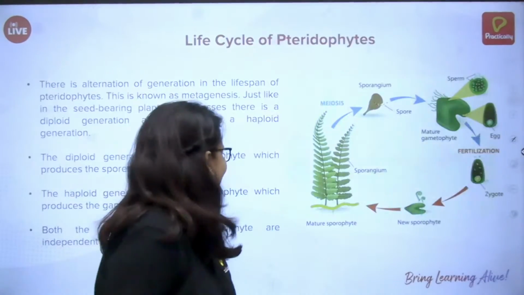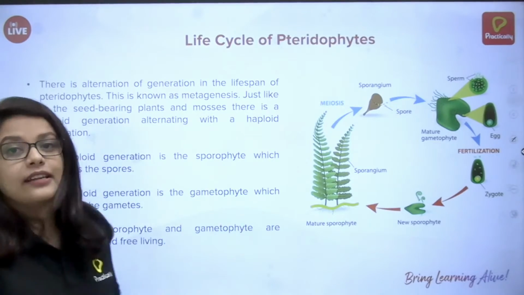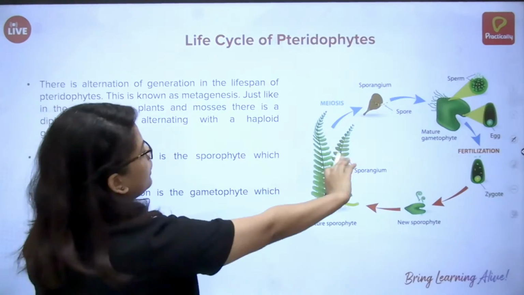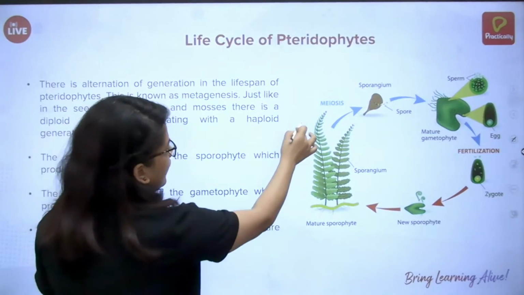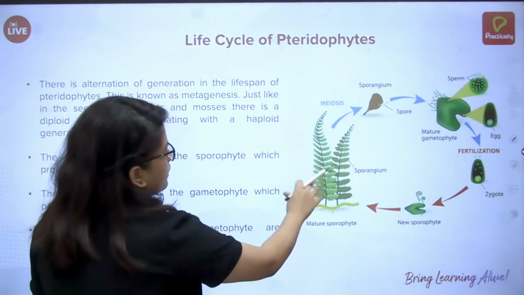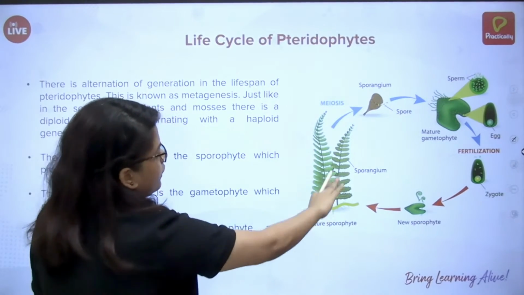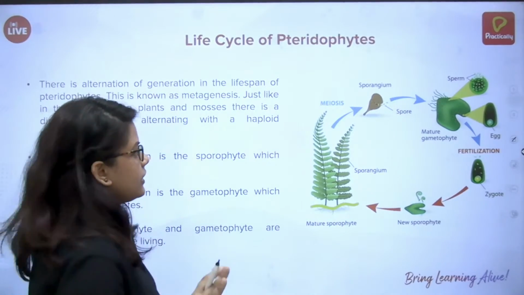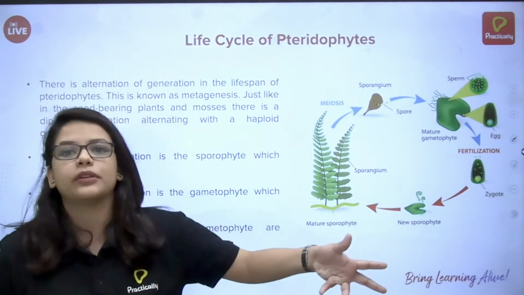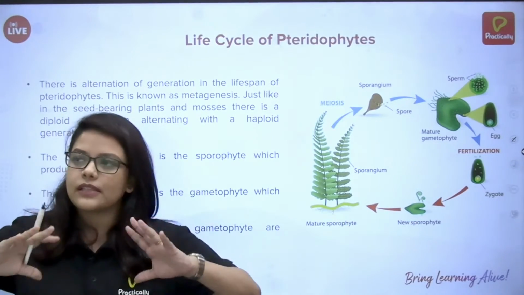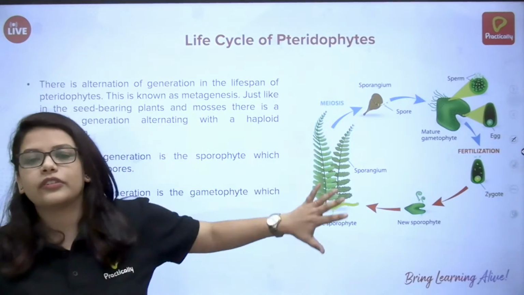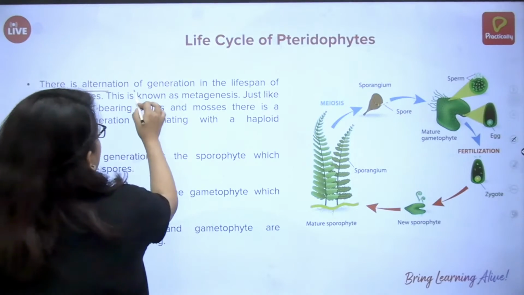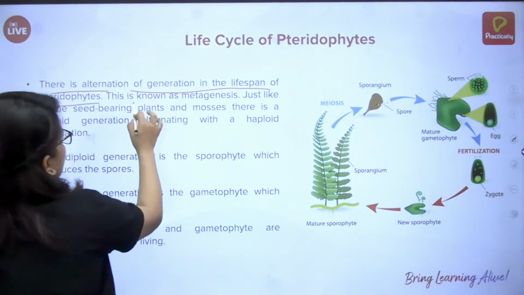So this is again, as I said, the life cycle of bryophytes, the life cycle of pteridophytes, very important. This is the whole life cycle. You can see they have vascular tissue, they have divisions, there are some leaves, a stem, and roots. Not everything is true in their form, but they are way more developed than algae. Algae basically had just a body; these are differentiated into sections. Now there is alternation of generation in the lifespan of pteridophytes. This is known as metagenesis.